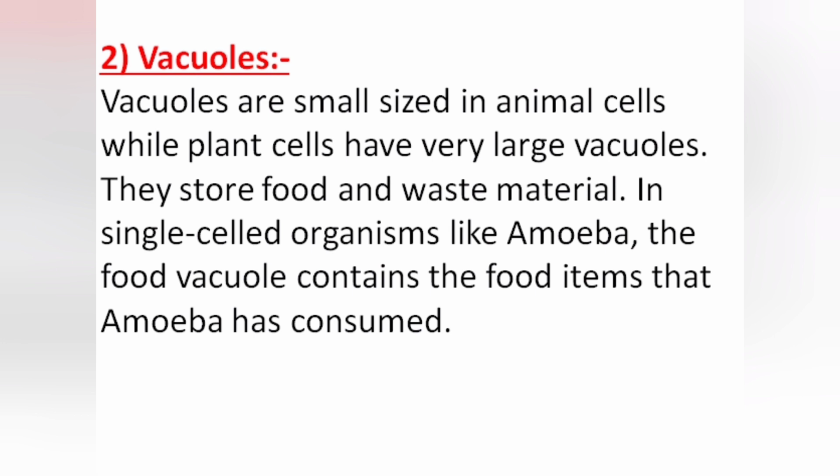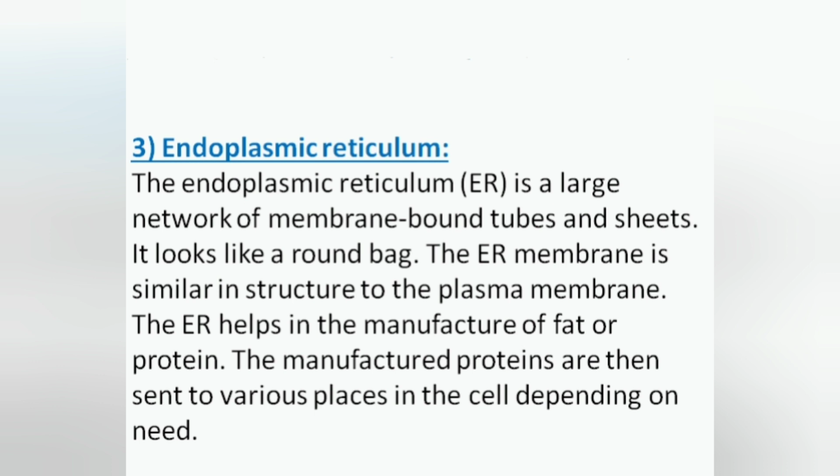Students, now we will study endoplasmic reticulum. Endoplasmic reticulum is known as ER. ER is a large network of membrane-bound tubes and sheets. It looks like a round bag. The ER membrane is similar in structure to the plasma membrane. The ER helps in manufacture of fat or protein. The manufactured proteins are then sent to the various places in the cell depending on need.